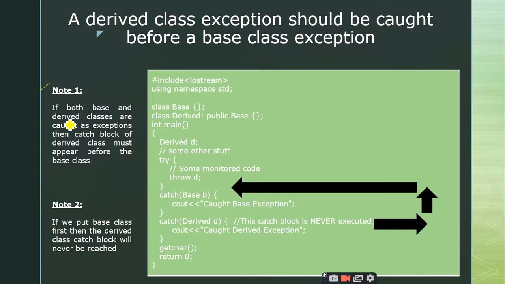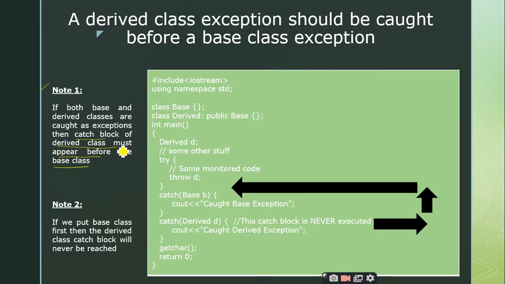So when the objects are thrown, then this particular case will come into existence. So if both base and derived classes are caught as exceptions, then the catch block of the derived class must appear before the base class. That is important, right? So you always try to write the catch block of the derived class first, and then you go for the catch block of the base class. That is what I am saying about the definition part.